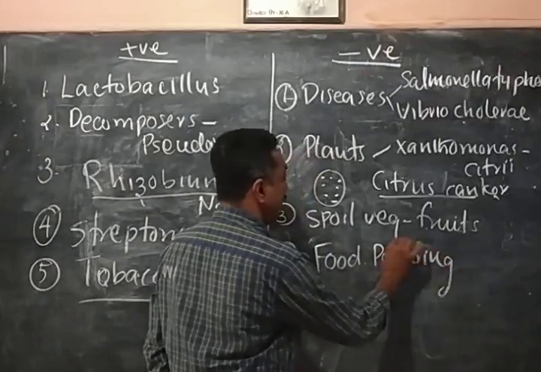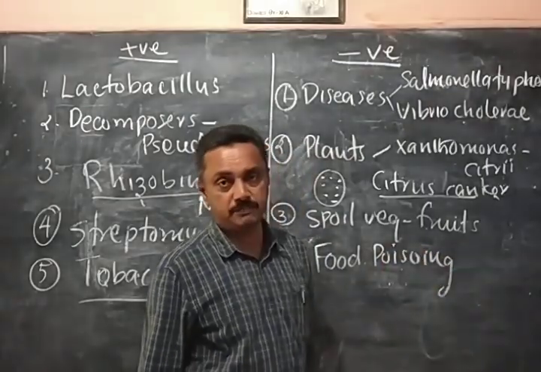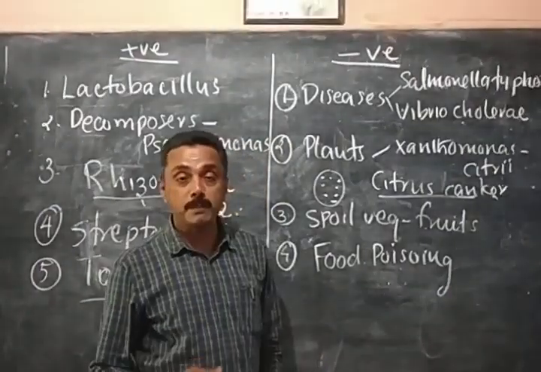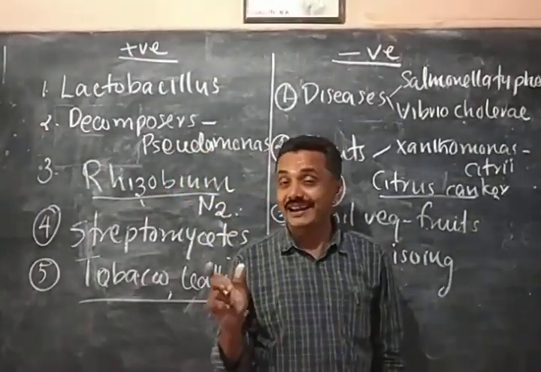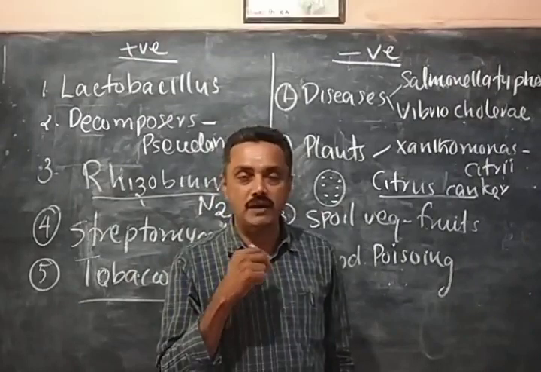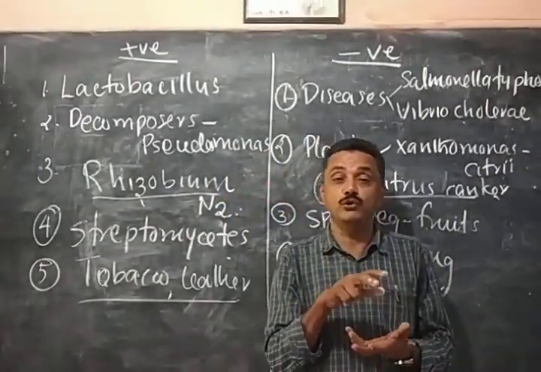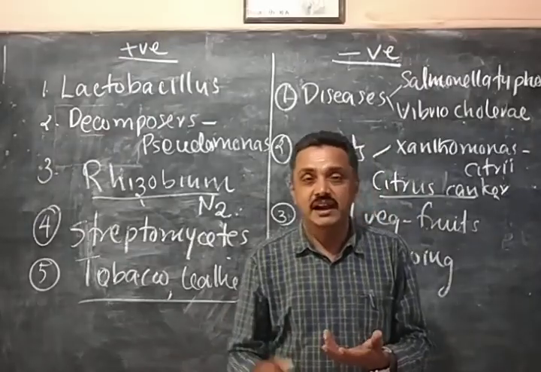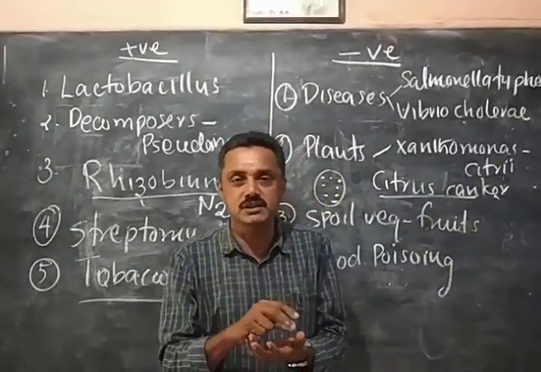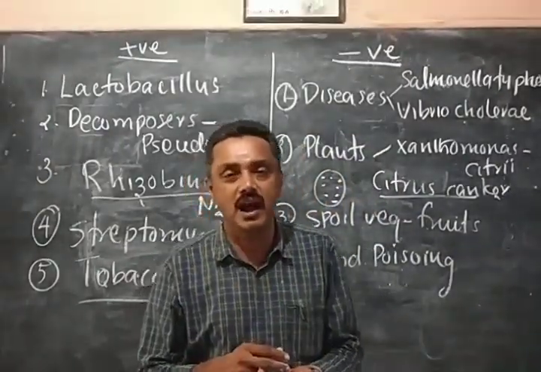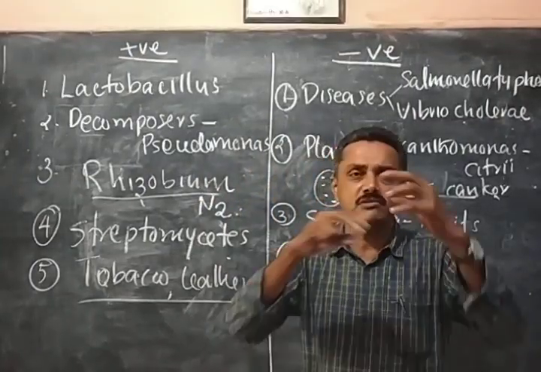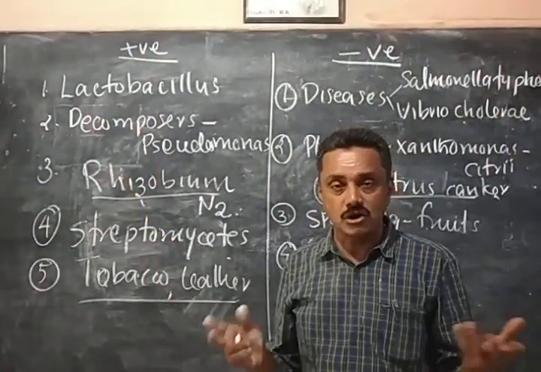Various fungi and bacteria cause food poisoning, and if food is not prepared in good condition, it will affect the food. Or if bakery items are kept without covering for a few hours, they are contaminated and spoiled by bacteria, because bacteria are present everywhere in the air, soil and water.